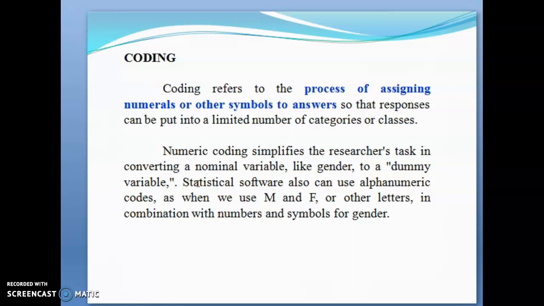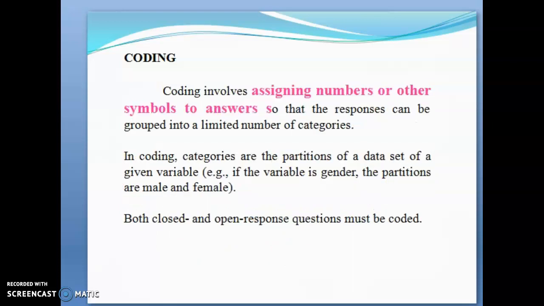You can also use alphanumeric codes, as when we use M for male and F for female, or other letters for transgender, in combination with numbers and symbols for the genders. So it can be given as 1 for male and 2 for female. So coding involves assigning numbers or other symbols to answers so that the responses can be grouped into a limited number of categories. In coding, categories are the partitions of the data set of a given variable. So if the variable is gender, the partitions are male and female.